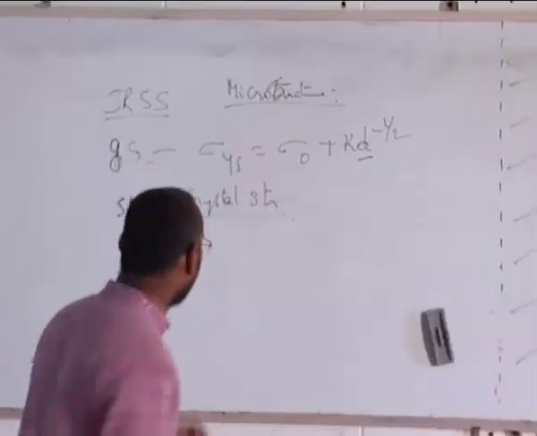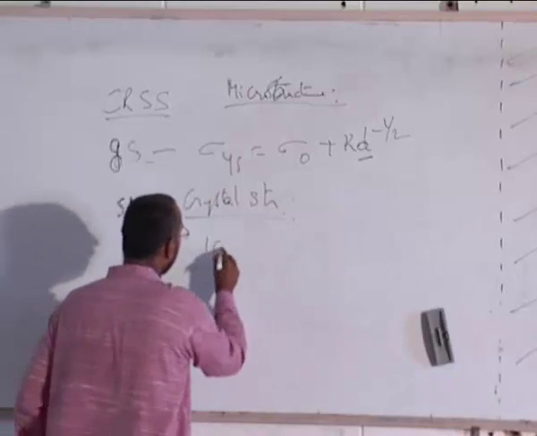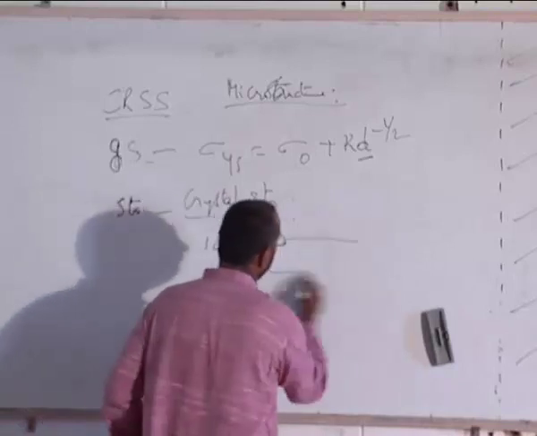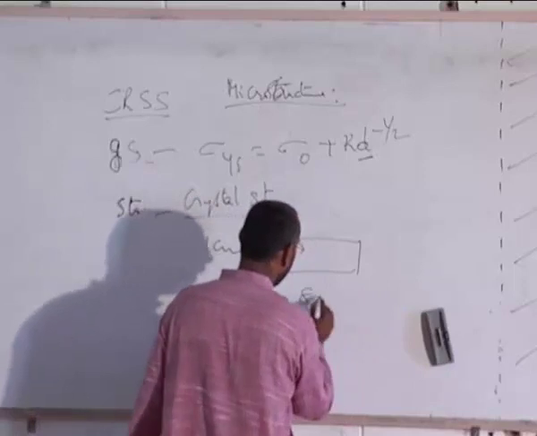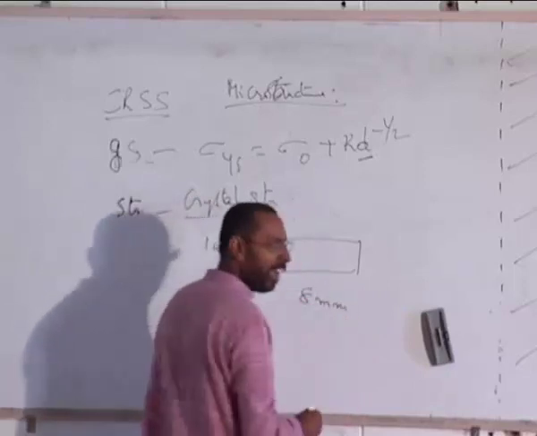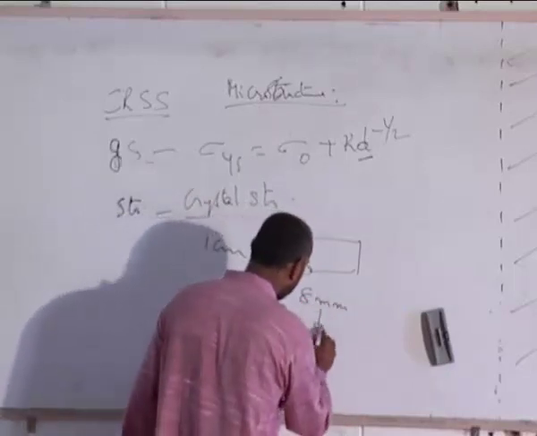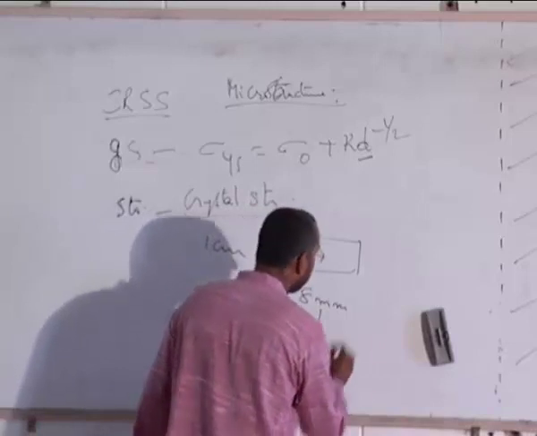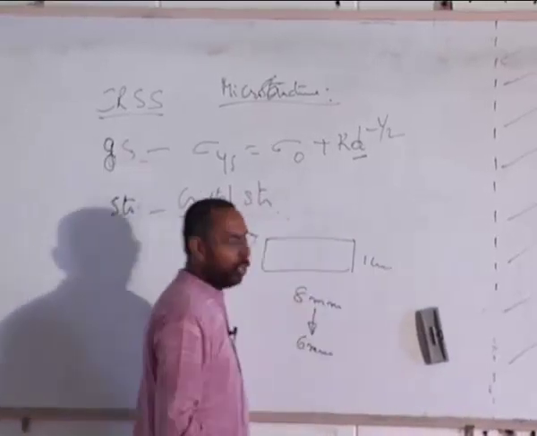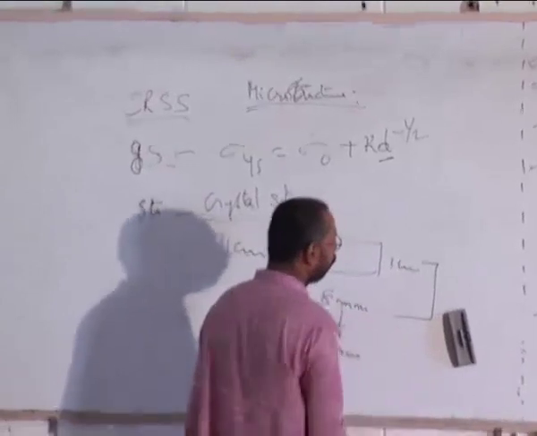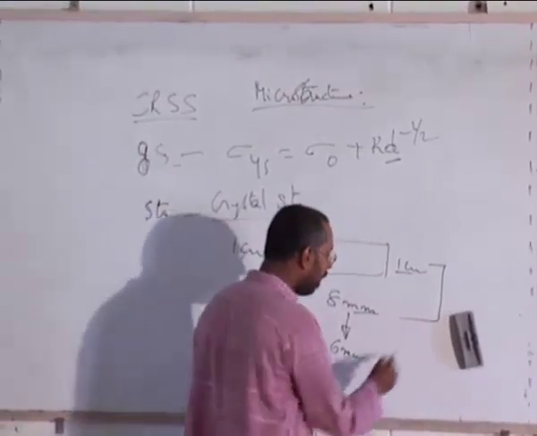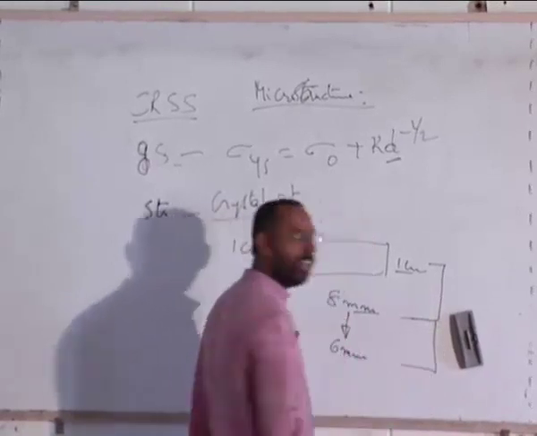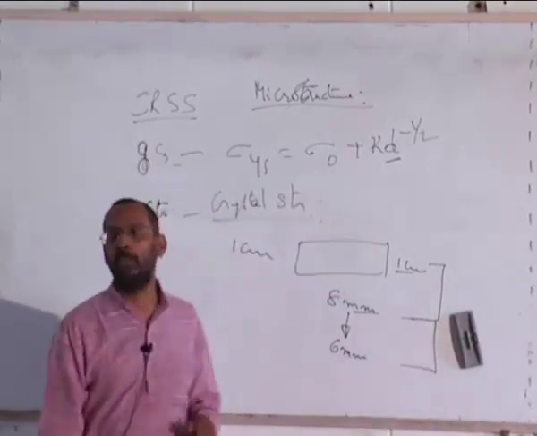For example, if I take an aluminum plate of 1 centimeter thickness, roll it to, let's say, 8 millimeter thickness, and I want to further roll it to 6 millimeter thickness from 1 centimeter. You would see that the stress required to roll from 1 centimeter to 8 millimeter is not the same as the stress required for rolling from 8 millimeter to 6 millimeter.